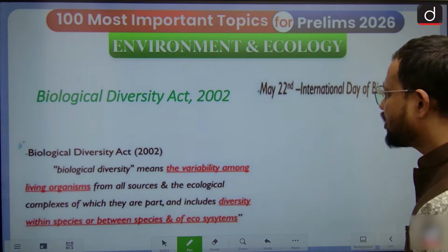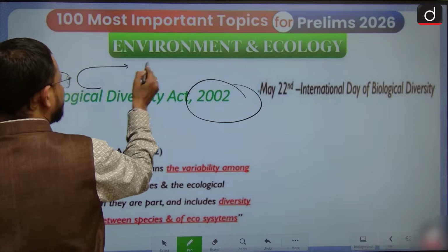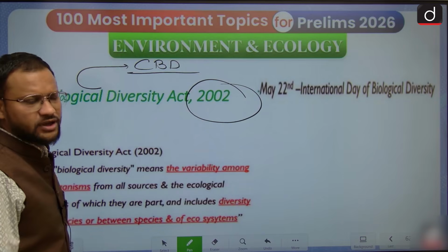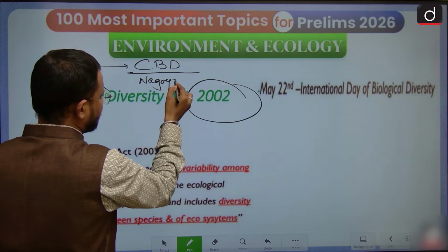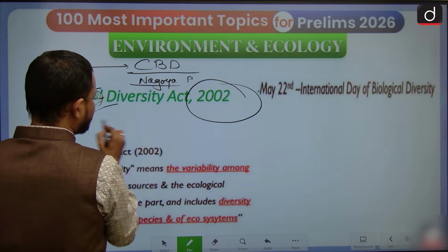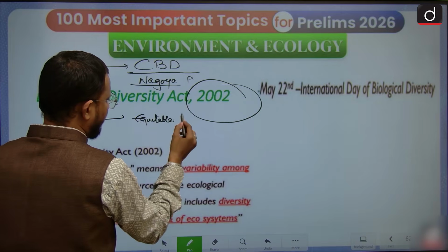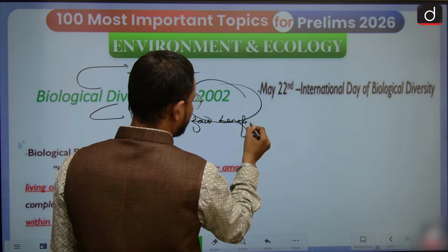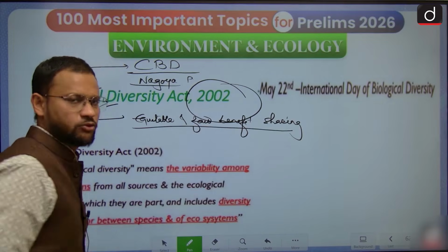Then the Biological Diversity Act, that is again very important. In order to implement the CBD principle, the Convention on Biological Diversity, Nagoya Protocol, this act was enacted. It is again under equitable and fair benefit sharing with the local community, that is the principle accepted over here.